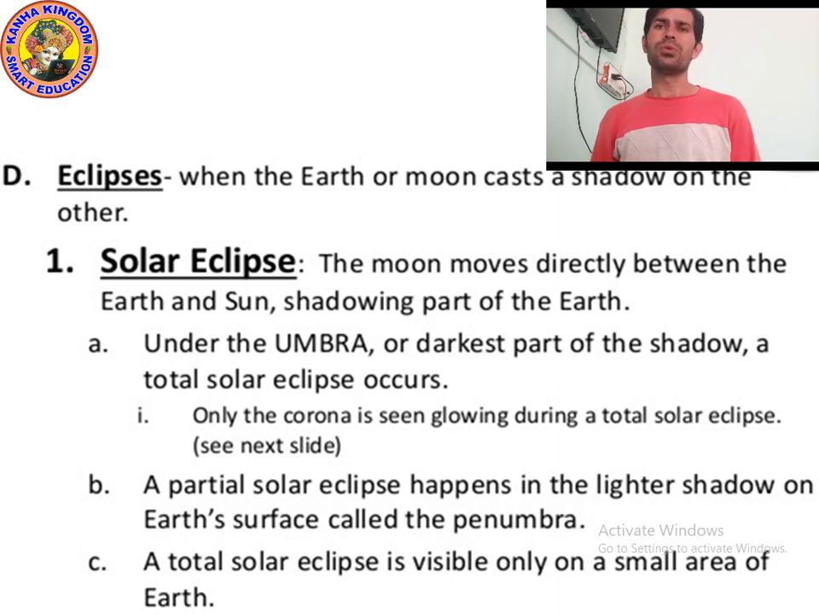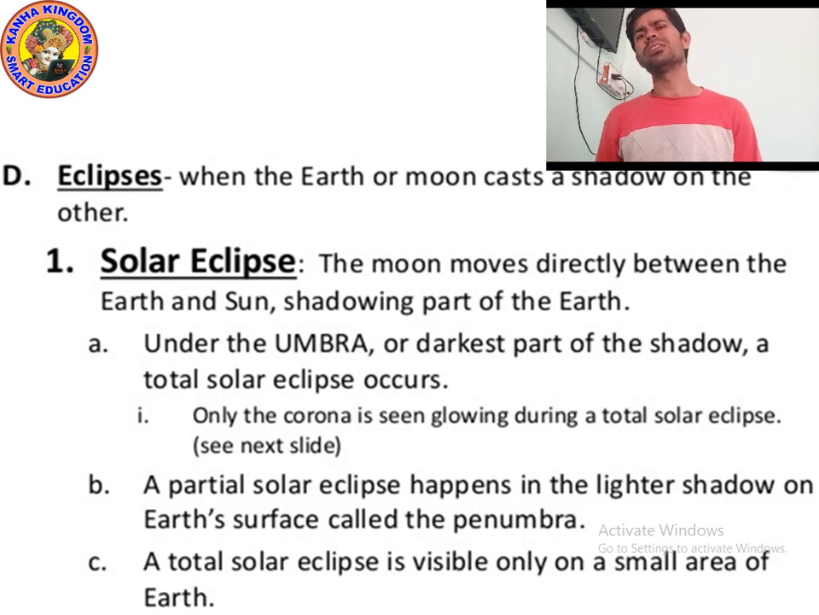Only the corona is seen glowing during a total solar eclipse. Corona means the atmosphere of the sun. And if a partial solar eclipse is happening, then the lighter shadow on the earth's surface can be seen, which is called penumbra. The dark shadow is called umbra and the lighter shadow is called penumbra.